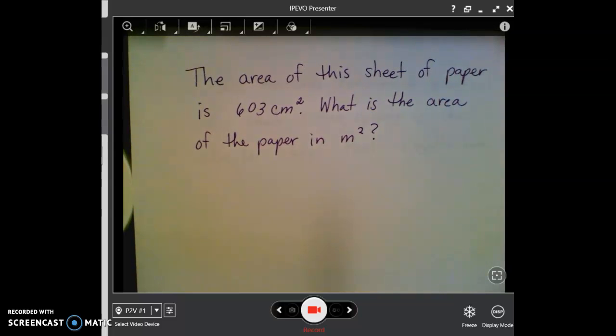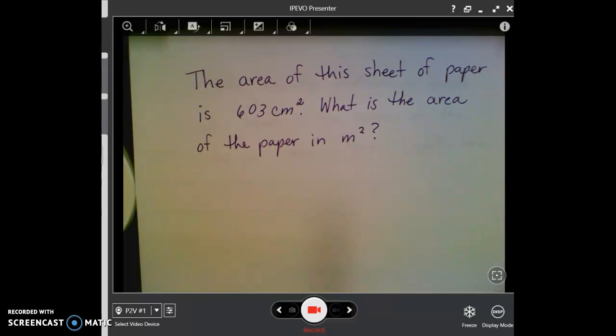So in this video, I just wanted to show you a couple of other examples of some conversions, but this time we're going to be using squared units and cubed units, and also looking at how we convert between length, dimensions, and volume when we go to cubic units. It'll make more sense after you see the examples.